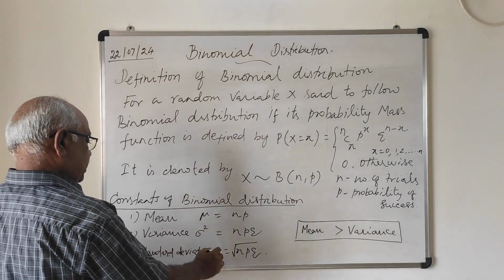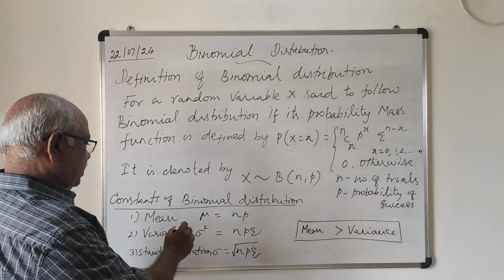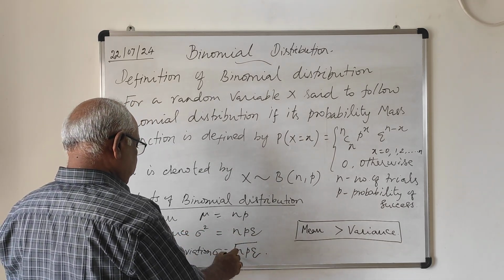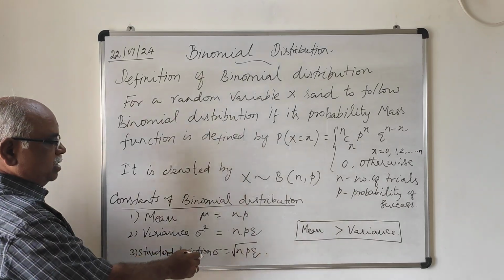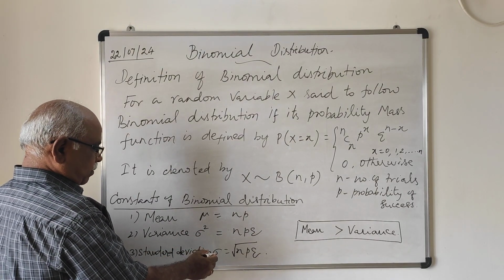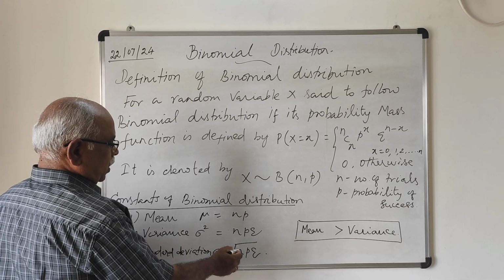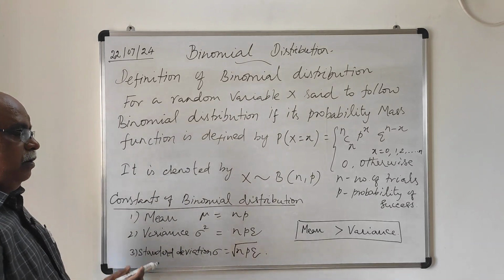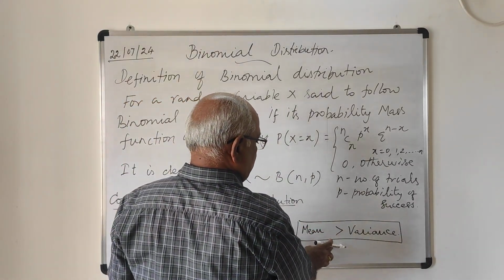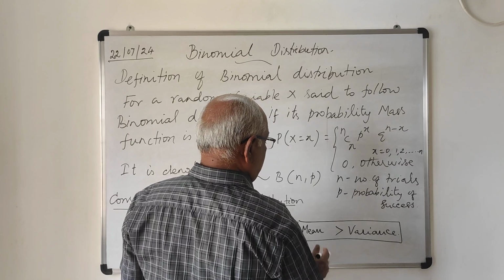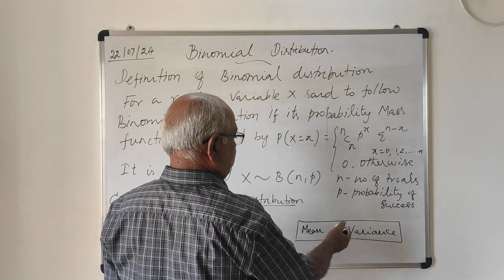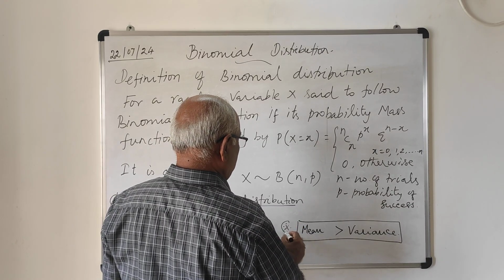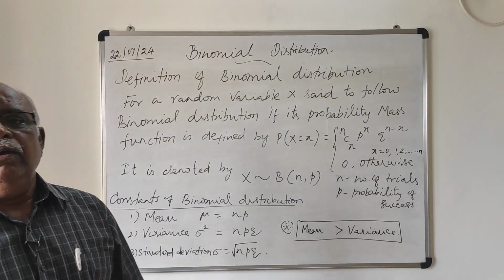Third one is standard deviation. Standard deviation is denoted by sigma, which is nothing but the square root of npq. You know that the square root of variance is standard deviation. Therefore, standard deviation is sigma, which is nothing but root of npq, square root of the product of number of trials, probability of success into probability of failure. And we know that the mean of the binomial distribution is always greater than the variance. This is an important note to remember, and we will solve the problems in the next video. Okay, thank you.